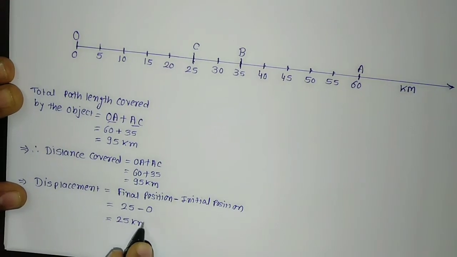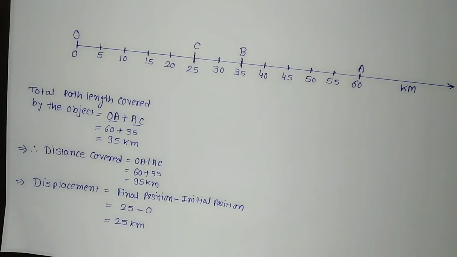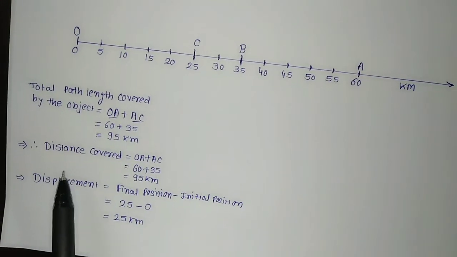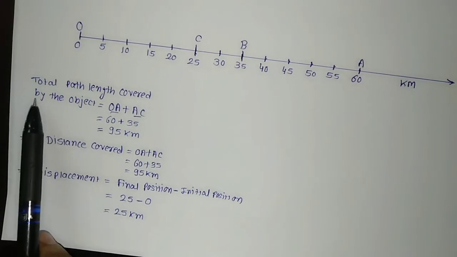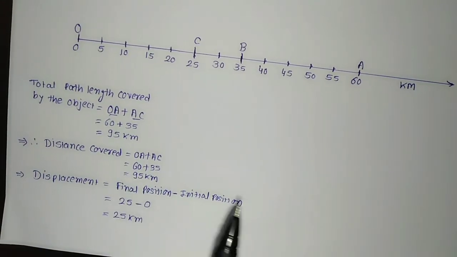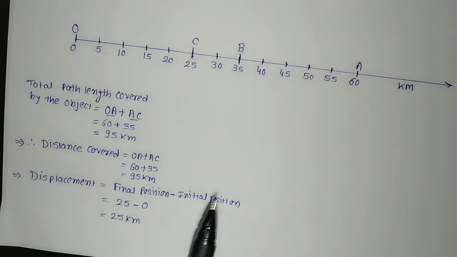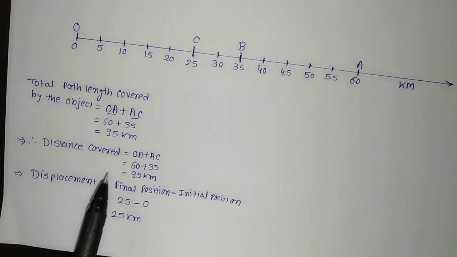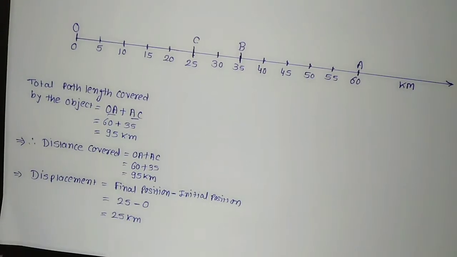So now I hope you have understood the difference between distance and displacement. Distance is the total path length covered by the object. If you want to define distance, how will you define it? The total path length covered by the object is called distance. And what is displacement?